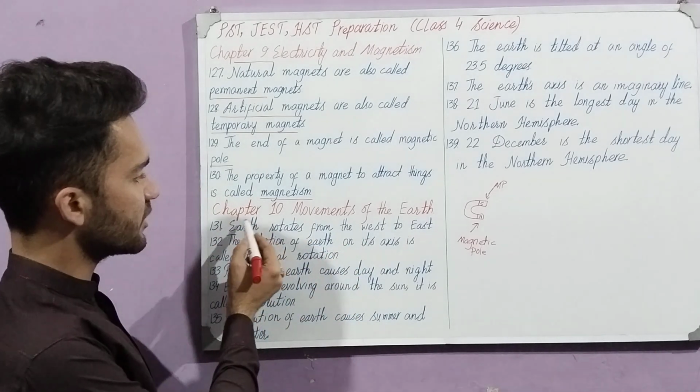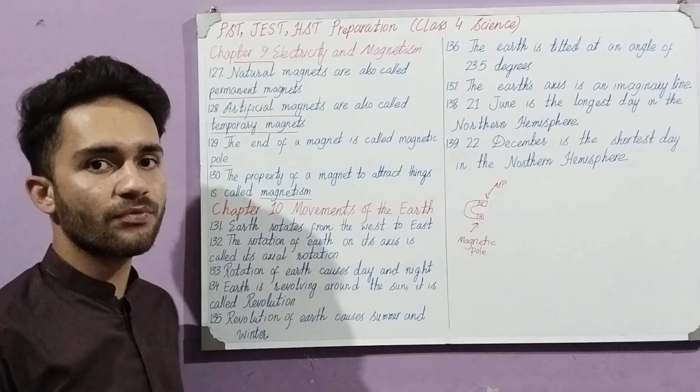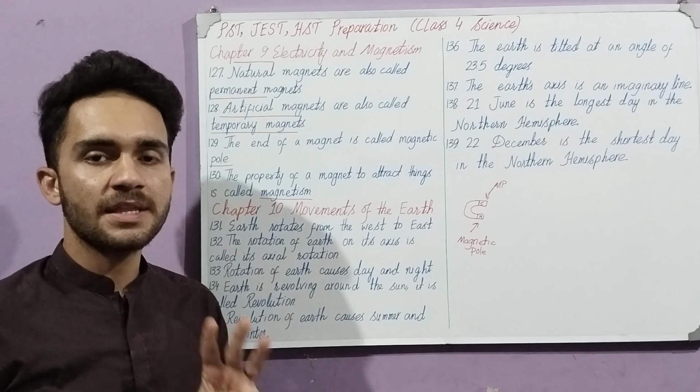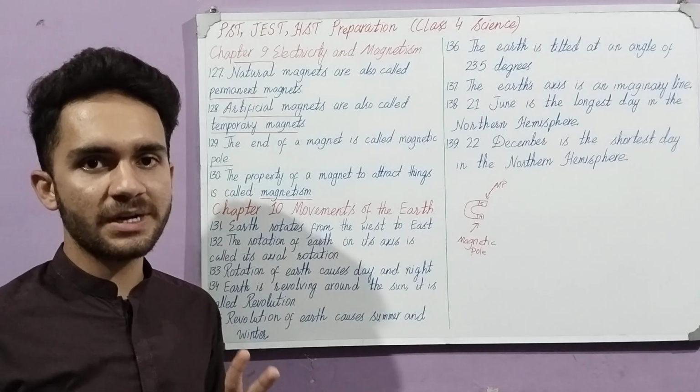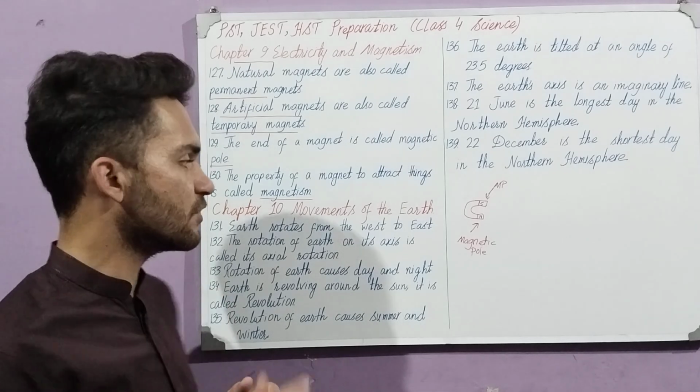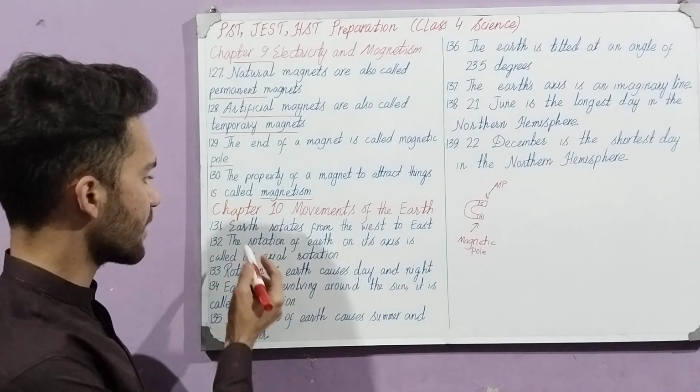Now we will move towards our chapter number 10 and the last chapter of class 4, that is movements of the earth, how the earth moves. There are basically two types of movements of earth. One is revolution and the other is rotation. Rotation and revolution that we are going to discuss in this chapter.